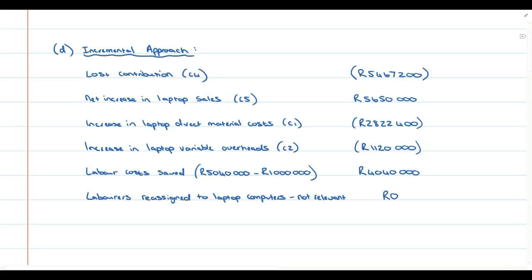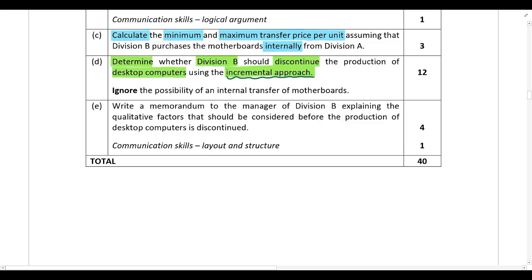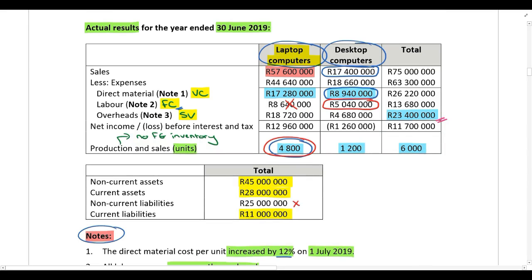So if you go back to the required over here, we didn't have to give reasons in this example, so there's no reasons provided. We just say the cost is not relevant, and we show the examiner we know the cost is not relevant. But be careful, often you need to give reasons. So if in the required they tell you must give reasons for all costs that are not relevant, obviously you must include reasons because there will be marks awarded for including a reason. But that's not applicable in this question. All right, so that deals with labor.